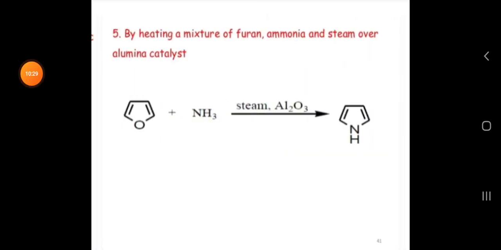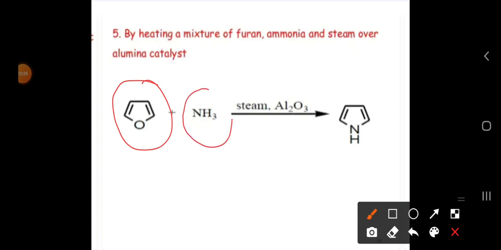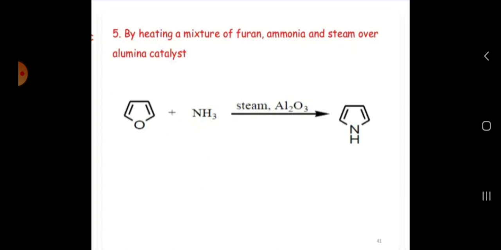And next one, let us see here. We are taking furan. This is the formula of furan, and if you react this furan with NH3, there will be loss of H2O in the presence of Al2O3, a Lewis acid. So H2O is lost, and directly NH comes and adds. So then we call it a pyrrole, which is also one of the preparations of pyrrole.